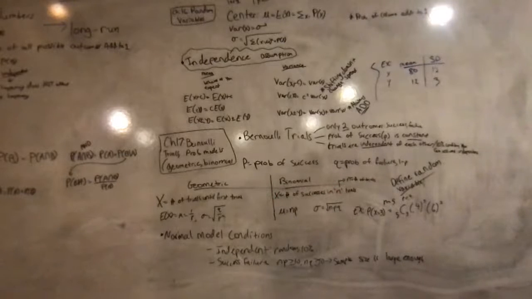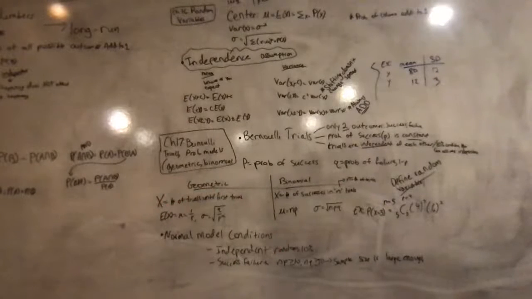Now, geometric versus binomial. So X, this big X, is the random variable. And so you do X equals the number of trials until the first success. So keyword is first. Number of trials until the first success. So you'll have 5 trials until you get 1 success, for example.